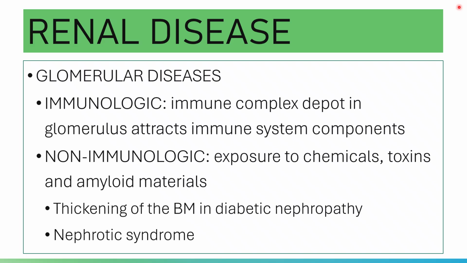All of these components of the immune system are attracted to the immune complex deposition area. Once attracted, they will produce change and will damage the membrane, causing a glomerular disease.